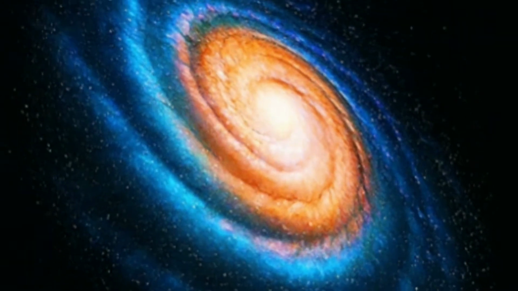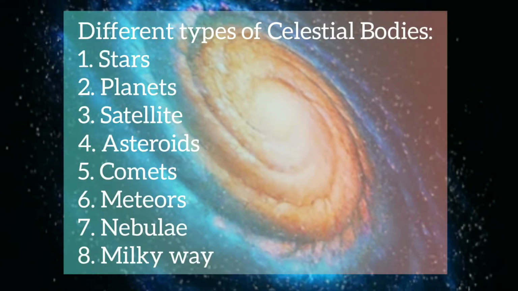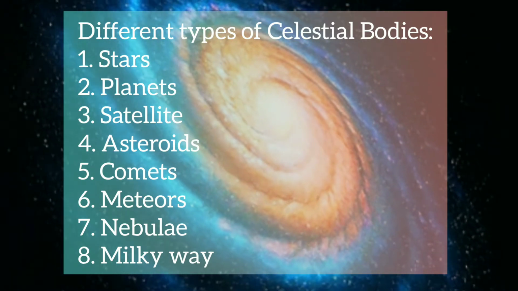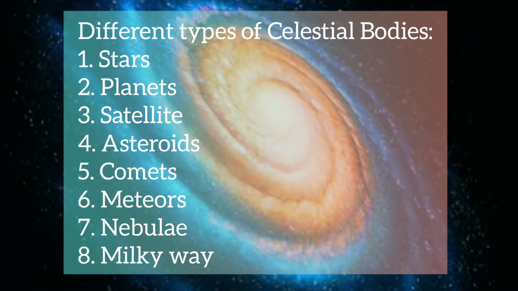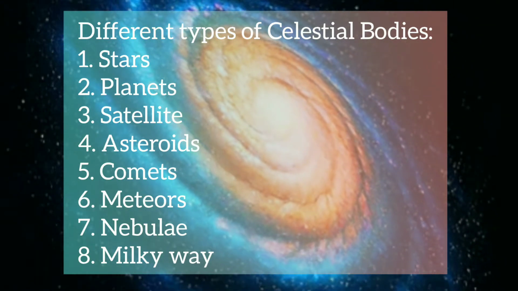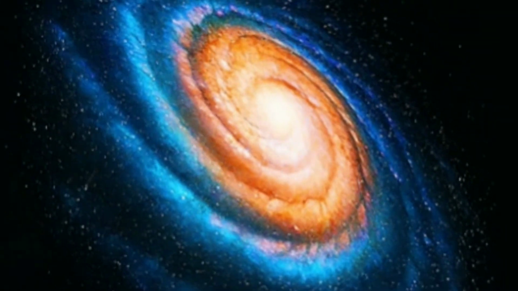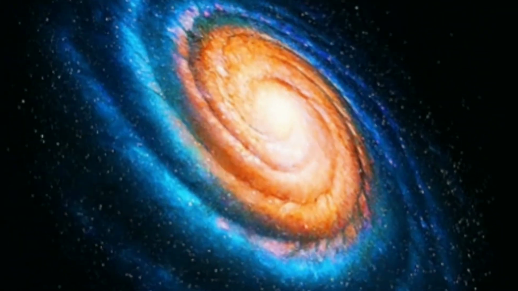There are 8 main types of celestial bodies, such as stars, planets, satellites, asteroids, comets, meteors, nebula, and the Milky Way. Now, we are going to discuss it one by one.